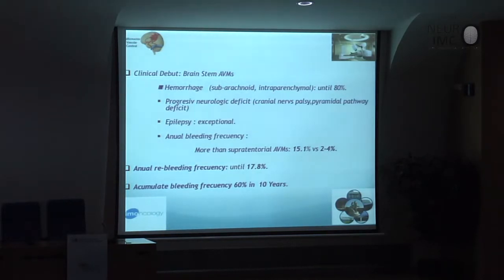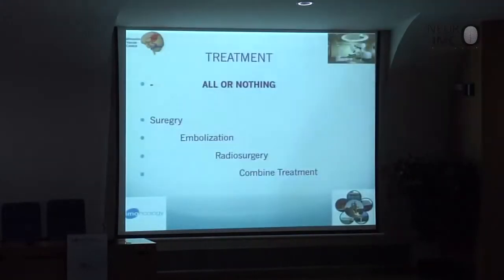If we compare with the general AVM of the brain, the annual frequency of hemorrhage is from 2 to 4%. But not only the first hemorrhage, the second hemorrhage too, and we have an accumulated frequency around 60% in 10 years. What does it mean? That we are forced to treat this pathology because it has high morbidity and in some cases high mortality.